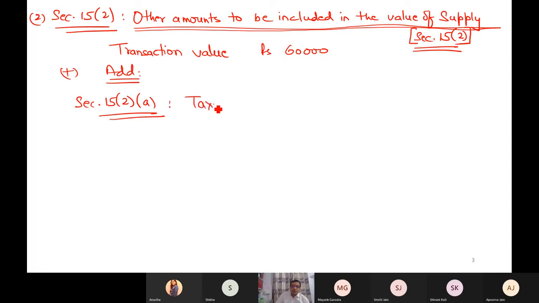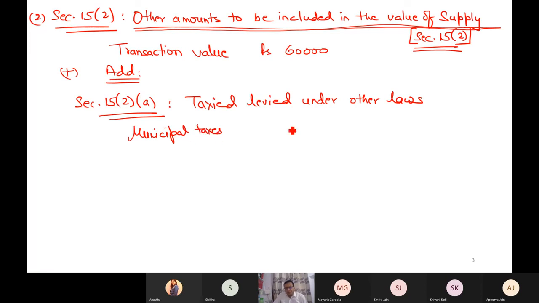Taxes levied under other laws must also be added to this rupees 60,000. For example, you are paying municipal tax. When you cross the border with your items, you have to pay some municipal tax or local tax on the supply, 100 rupees for example. So the value of supply becomes 60,000 plus 100 rupees. So you have to add taxes levied under other laws.